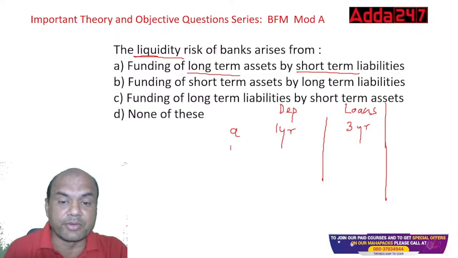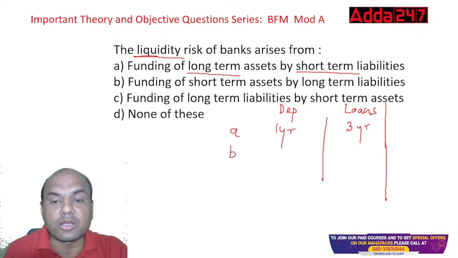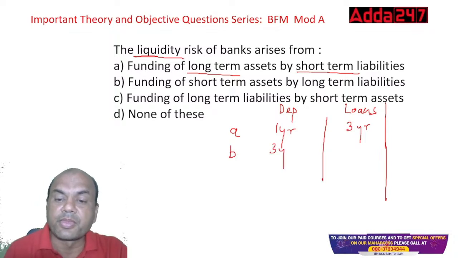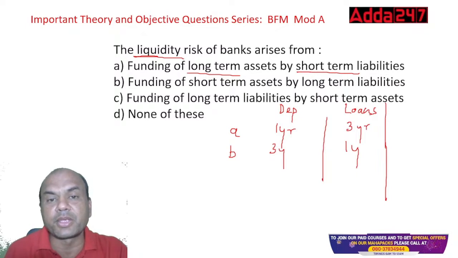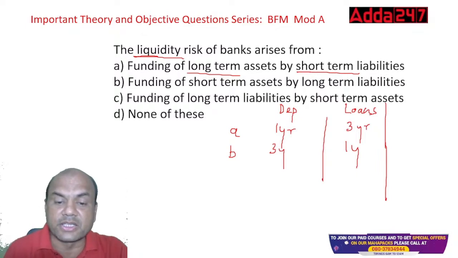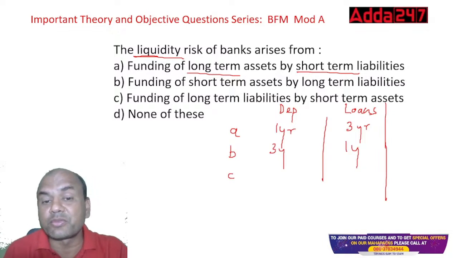Let's see later. B: funding of short-term assets by long-term liabilities. So deposit of 3 years and loan of 1 year. Will it create a problem for me? C: funding of long-term liabilities by short-term assets. This is ab initio wrong. This is wrong from the start only. Why?